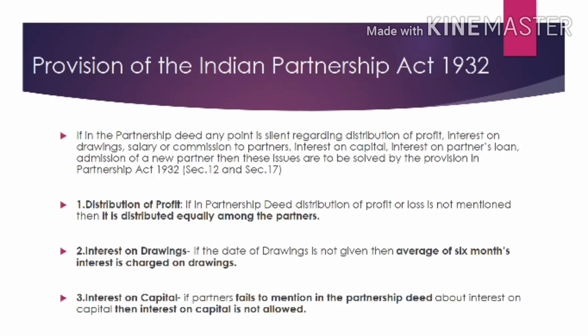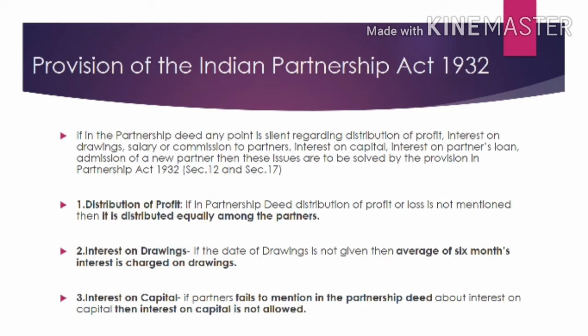Now we are going to discuss the provisions of the Indian Partnership Act 1932. First of all, we have to use these provisions when the agreement between the partners, that is the partnership deed, is silent about the distribution of profit, interest on drawings or interest on capital.